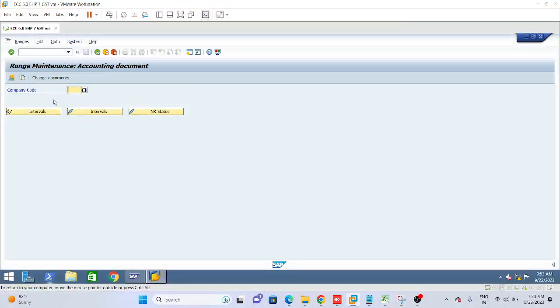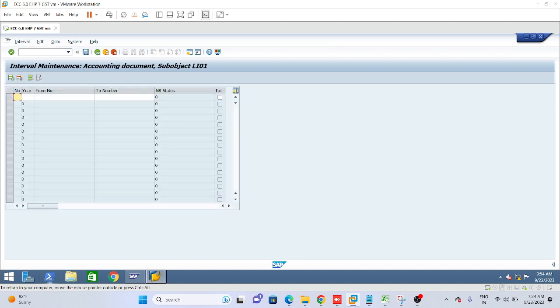Here we need to give our company code. In our case, LI01 we have. Please write down: give the company code, and click on the change interval button. Okay, and now number range 01, year 2023, from 01 and then rest zeros, to 01 and then 999, 8 times 9.